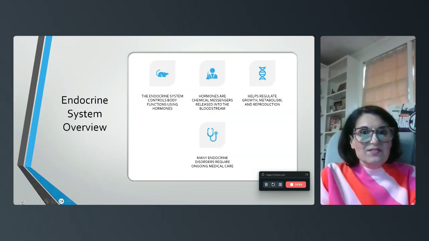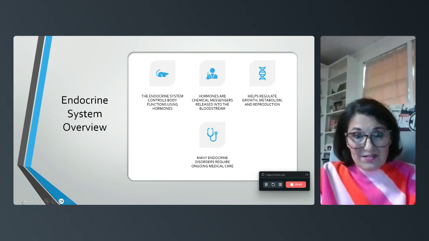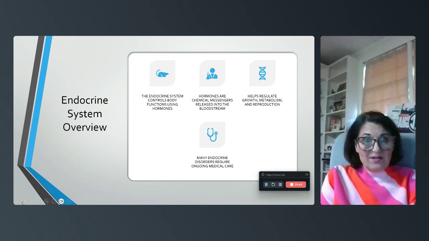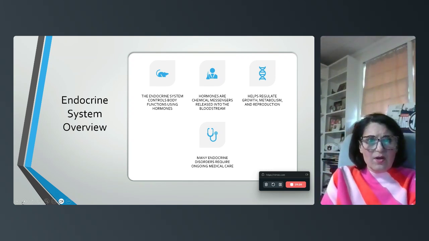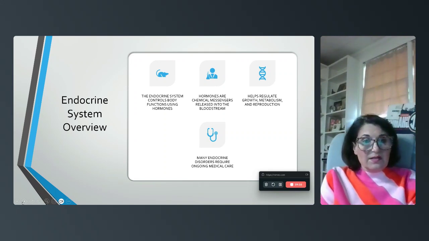Today we're going to do an overview of the endocrine system. The endocrine system controls body functions using hormones. Hormones are chemical messengers that are released into the bloodstream. They help to regulate growth, metabolism, and reproduction. Many endocrine disorders require ongoing medical care.